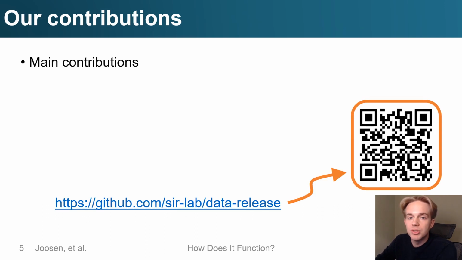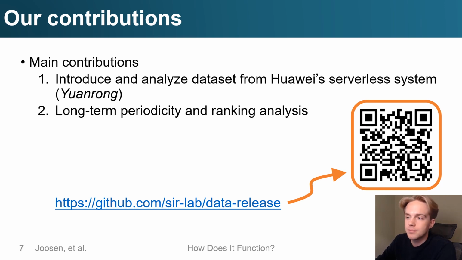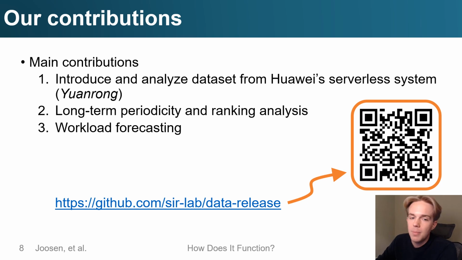Our main contributions can be summarized as follows. We characterized 2 traces from Huawei public and private production FaaS platforms over many months, totaling over 1.4 trillion invocations. Our analysis covers 11 metrics from invocations to cold start time. Second, we analyze long-term trends of periodicity and ranking of functions over time. This analysis then informs our approach to function invocation prediction, where we can leverage this data for more efficient auto-scaling while still minimizing cold start times.